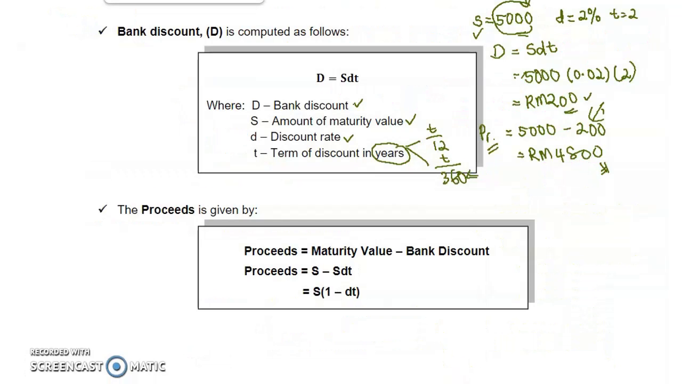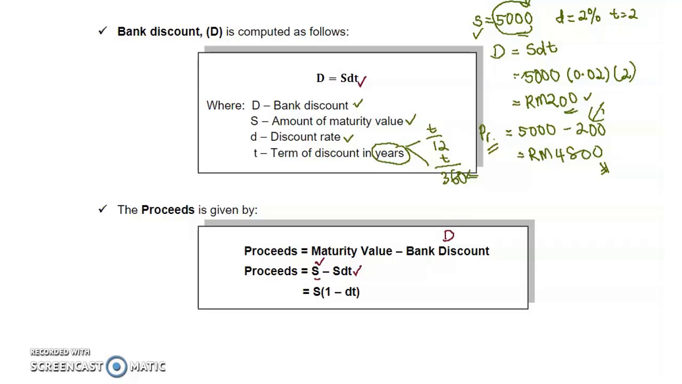Okay, now let's look at the formula for proceeds. We know that proceeds is the net amount we receive after the interest or the bank discount was deducted. So proceeds is equal to maturity value, which is value S, minus bank discount, which is value D. D here is SDT. So D equals SDT.